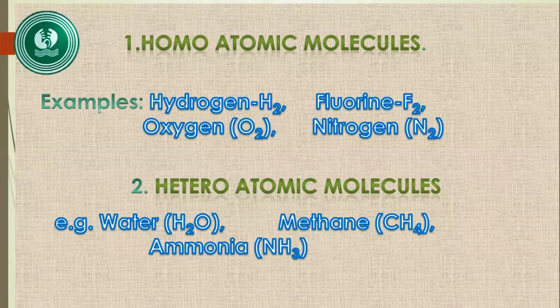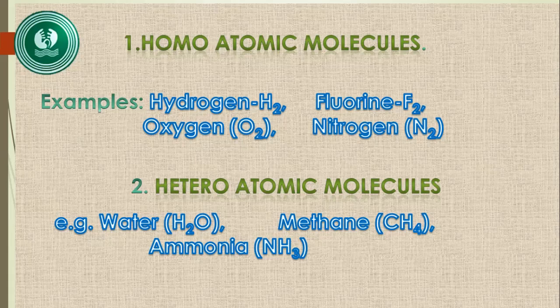So these molecules are of two types. One is homoatomic molecules, the other is heteroatomic molecules. So what are homoatomic molecules? You know, homo means same. So in the molecule formation, the same atoms participate.